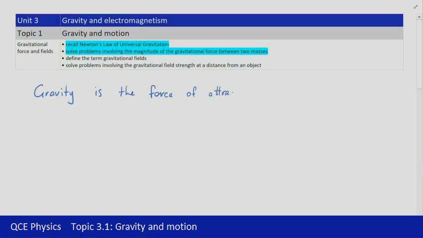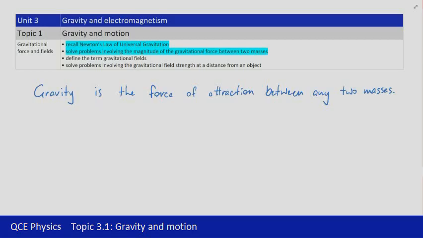So when we're dealing with any object that has mass, it is going to experience gravitational forces, and it doesn't really matter how big that mass is. If it's small, it can still experience gravitational forces. If it's large, it can experience gravitational forces. So there's the definition of gravity.